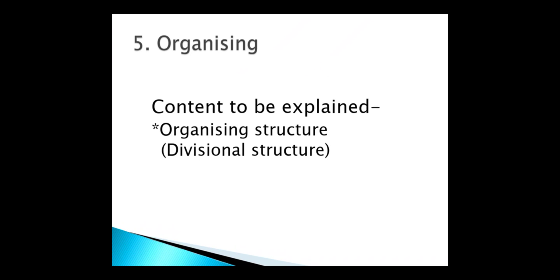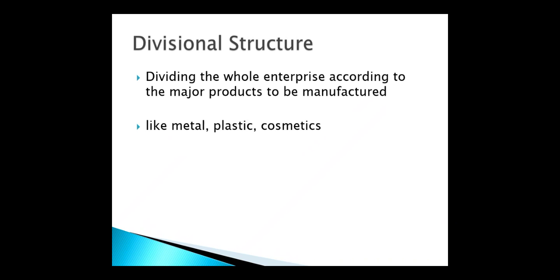So it is the fourth video of our organizing chapter. We are starting the organizing structure. Within organizing structure there are two types: one is functional structure and another one is divisional structure. Functional structure I explained in the last video. In this video I am going to explain about the divisional structure. So let's start. Divisional structure means dividing the whole enterprise according to the major products to be manufactured.